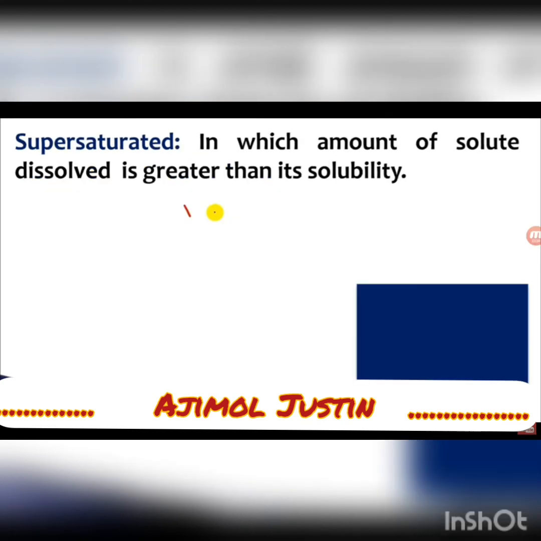And what is a supersaturated solution? Once the solution is full of salt, if you keep on adding, what happens? The solute remains down. A supersaturated solution is one in which the amount of solute dissolved is greater than its solubility. That means after the solution is formed also, you will have more solute particles in the solution.